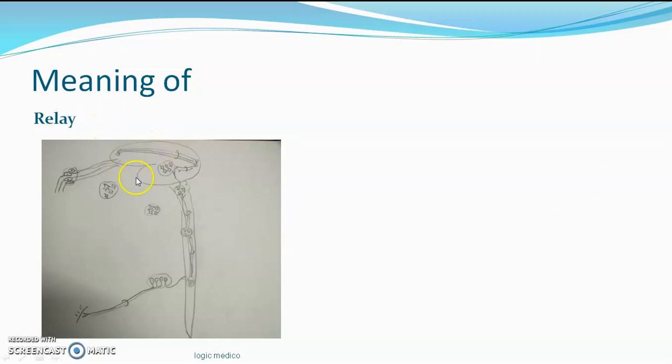So what is the meaning of relay? Some of the terms used in neurology. Relay. One neuron carries the information from the periphery, say for example the skin or the sense of olfaction. It has to relay or send this information to the subsequent neuron. That is nothing but the synapse. So the synapse is the junction between two neurons, and that is termed a relay. Because the information from the periphery, from the receptor, has to reach the center, that is the brain, where it is perceived. One neuron can't do all the functions.